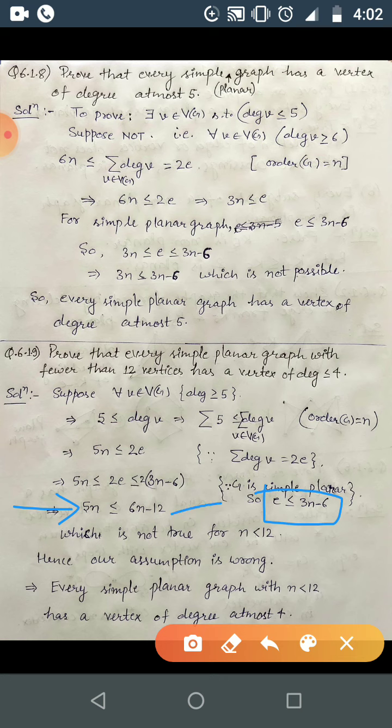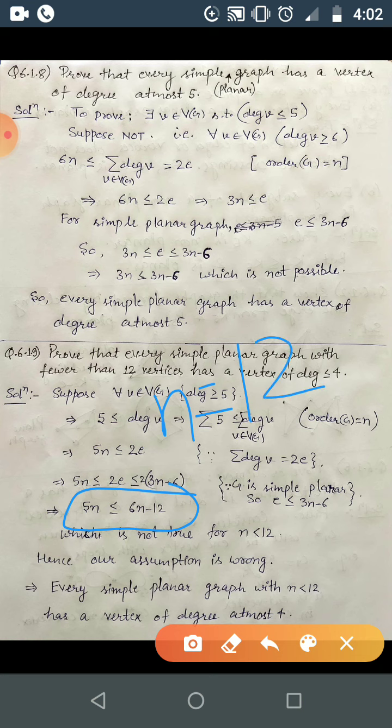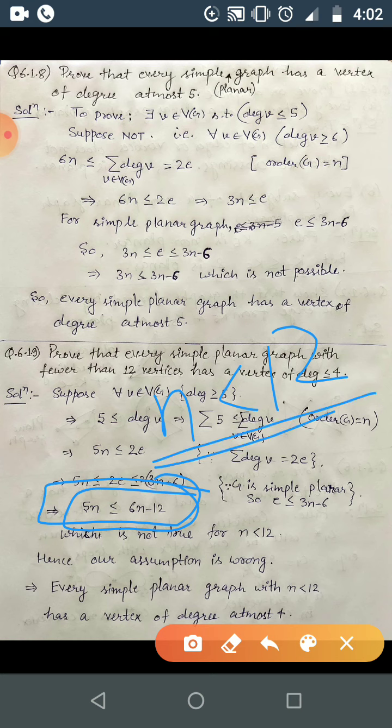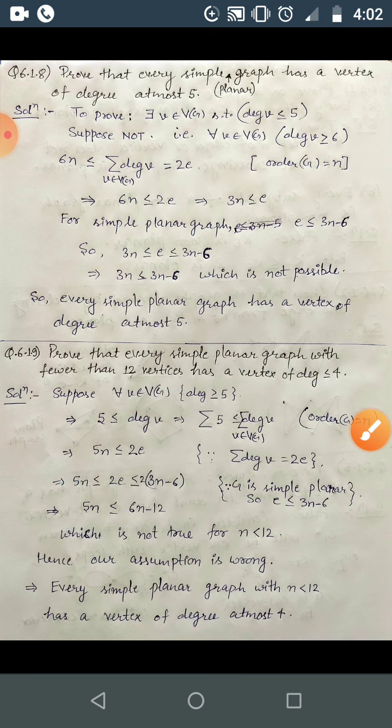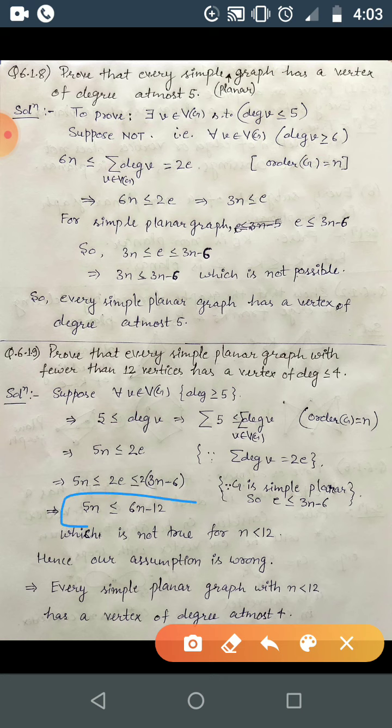And is it possible when n is strictly less than 12? This equality part is possible whenever n is equal to 12. That is, 5 into 12 is 60, and 6 into 12 minus 12 also gives you 60. But n is not equal to 12, it is strictly less than 12. So this expression is not true whenever n is less than 12. So whatever we have assumed is wrong.